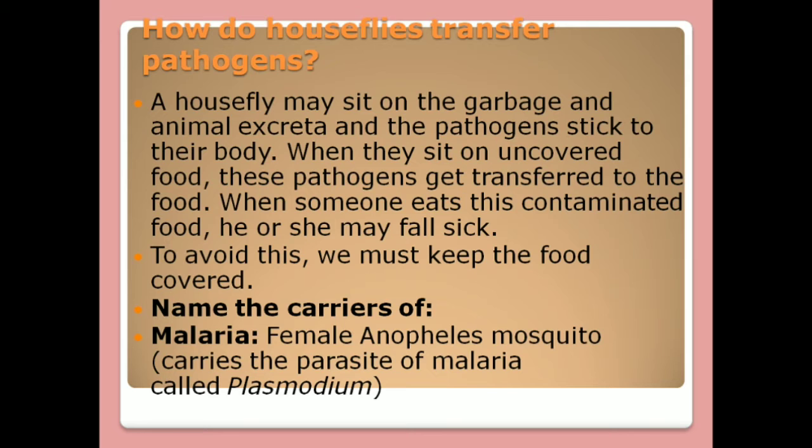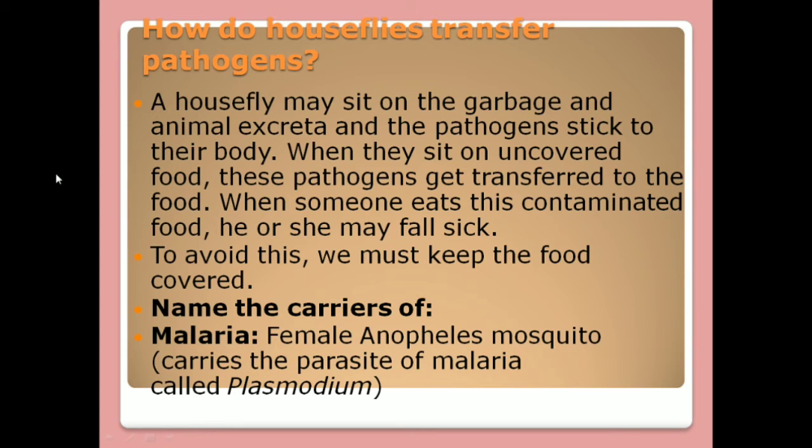How do houseflies transfer pathogens? Now let's see how housefly is a carrier, and how they transfer the pathogens. A housefly may sit on garbage and animal excreta, and the pathogens stick to their body. When they sit on uncovered food, these pathogens get transferred to the food. When someone eats this contaminated food, he or she may feel sick.